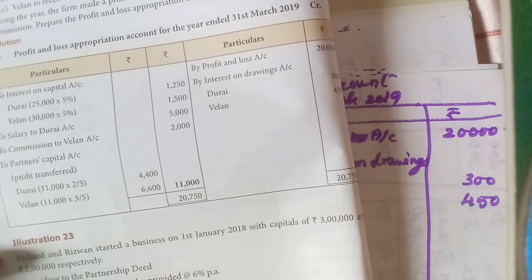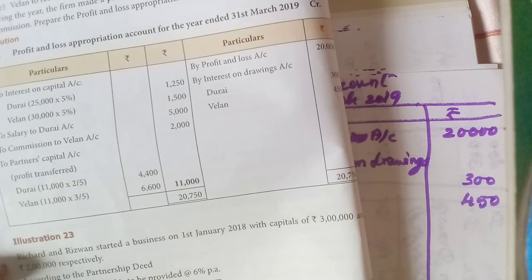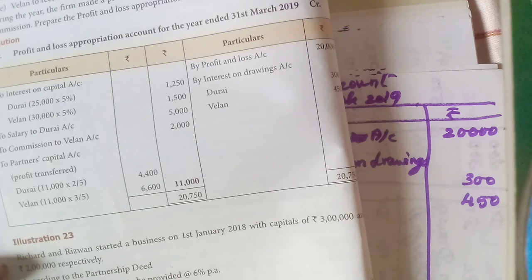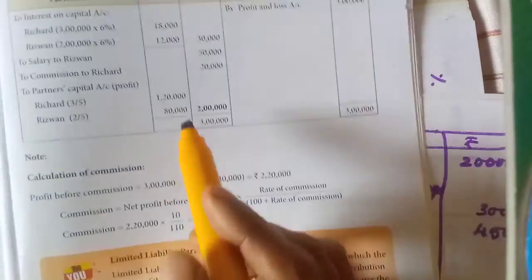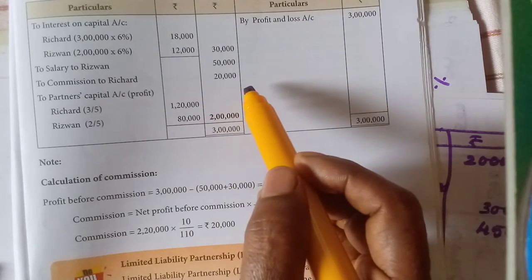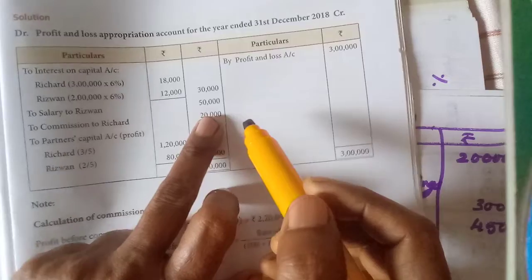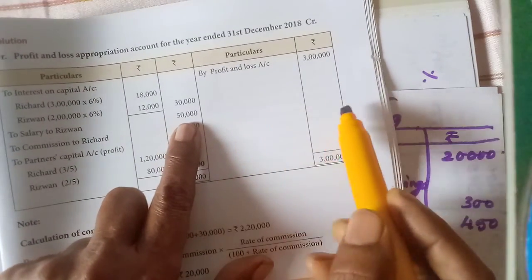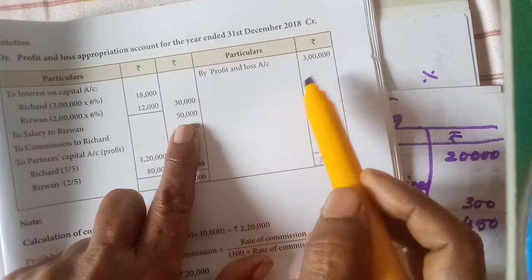Then commission, Richard. Here after interest on capital and salary to Rizwan and after charging such commission, this commission that we learned before, isn't it? So here now you have to calculate the amount difference. Okay, before this amount 20,000, here 3 lakh minus this 80,000.